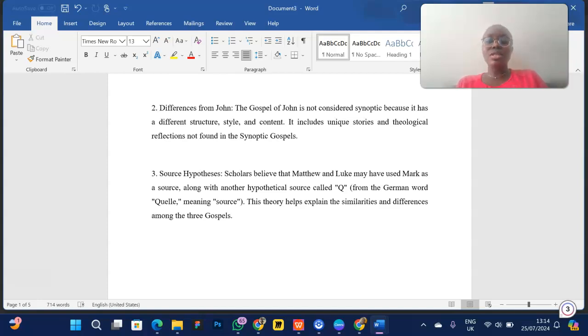Right? So we have the source hypothesis. Scholars believe that Matthew and Luke may have used Mark as a source. When they say something is a hypothesis, a hypothesis can become a theory, right? A hypothesis means something that you are not certain of, but you are assuming because of certain evidence that you have. Do you understand? Let me give you a very funny analogy.